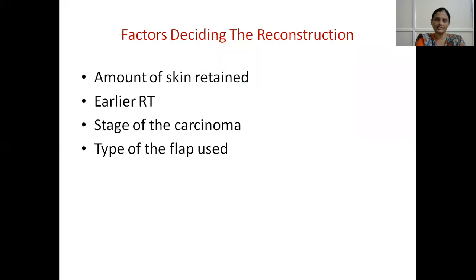The various factors deciding the reconstruction are amount of skin retained after the surgery, any history of earlier radiotherapy. Regarding the stage of the carcinoma, this is important. Depending on the stage of the carcinoma, we will decide further whether to reconstruct or not. Type of the flap that is used.